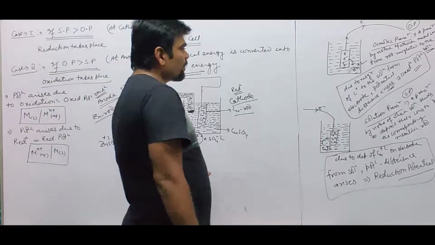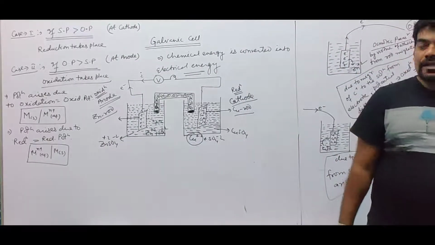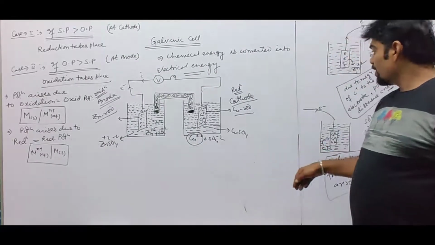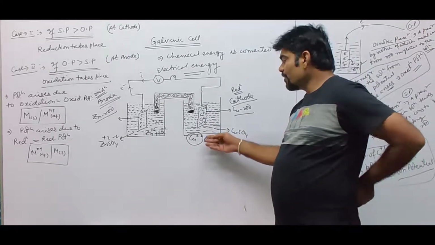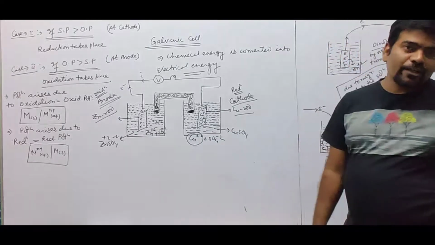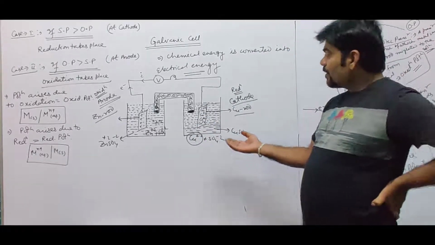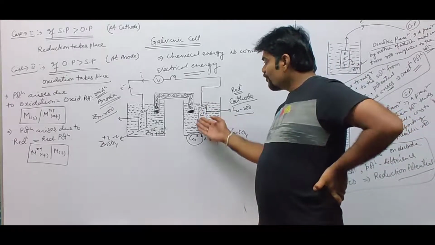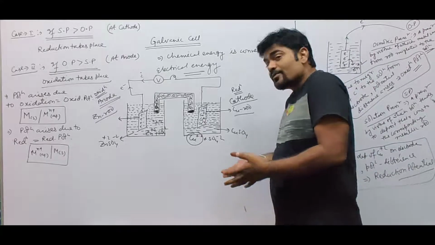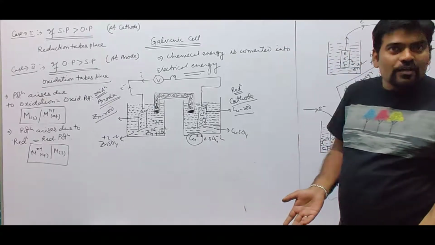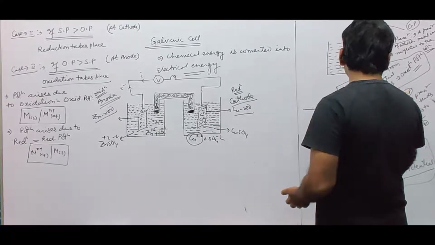In the other container, copper is a less reactive metal. When it is added in the solution, what will happen? Cu2+, which was already there in the solution, gets deposited over the metallic rod. Since they get deposited over the metallic rod, on this metallic rod there is plenty of Cu2+ ion, and solution pressure exceeded osmotic pressure.